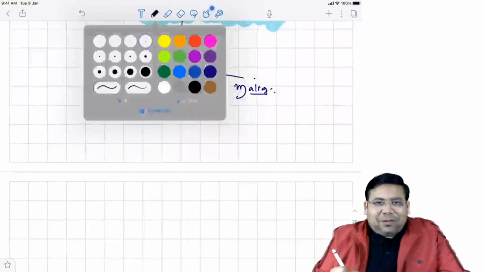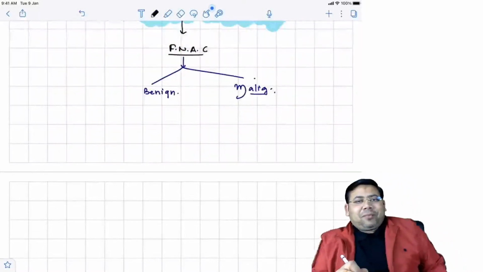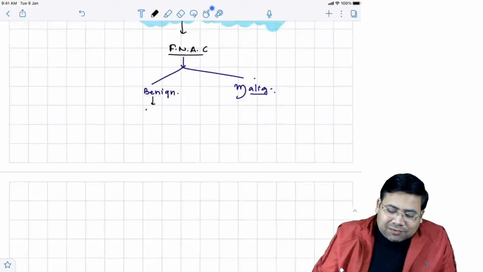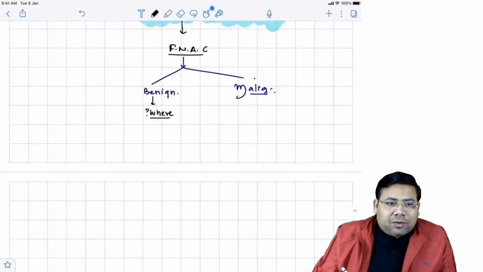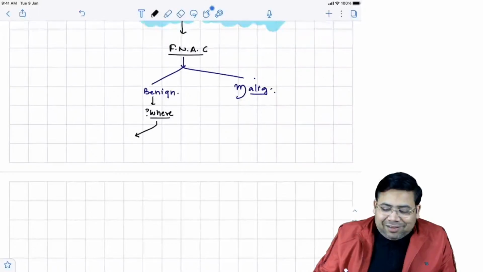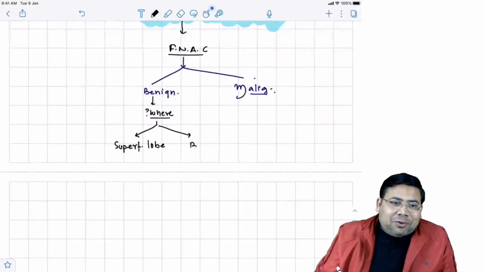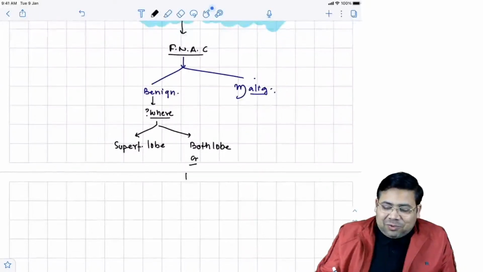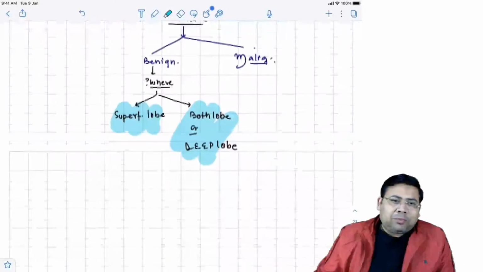So when you talk about the benign tumor, the next thing that you want to know is where it is. It could be along the superficial lobe, or it could be along both lobes or the deep lobe. So either it could be the superficial lobe or it could be both lobes.